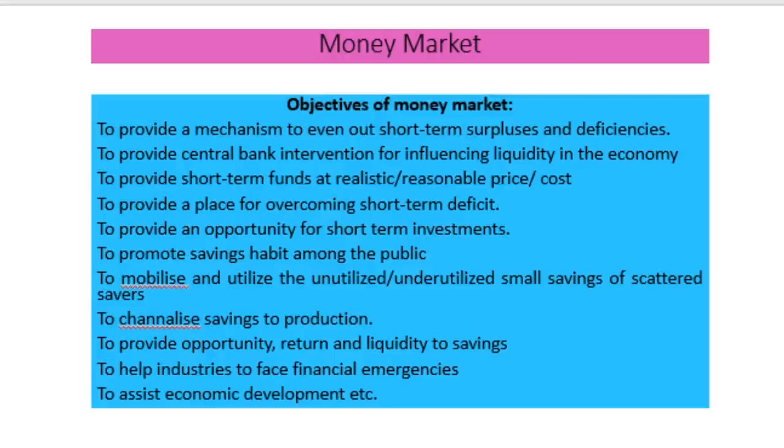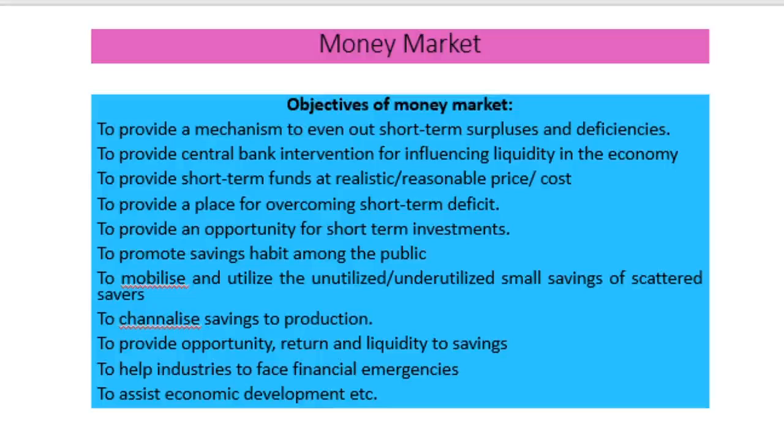Then another objective is to provide short-term funds at a reasonable cost or price to the industry or the firm. Then another one, provide a place for overcoming the short-term deficit in the economy.